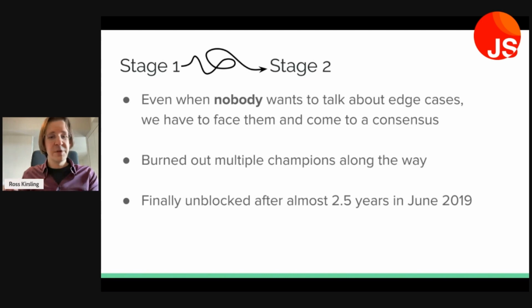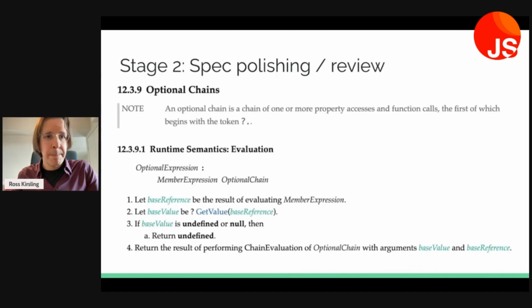And after almost 2.5 years, in June 2019, we finally reached stage 2 under a new champion, Daniel Rosenwasser of the TypeScript team. Now, stage 2 and thereafter was a lot smoother. Stage 2 is all about spec polishing and spec review. I was one of the 2 reviewers for this. Ben Coe was my co-reviewer for the spec.